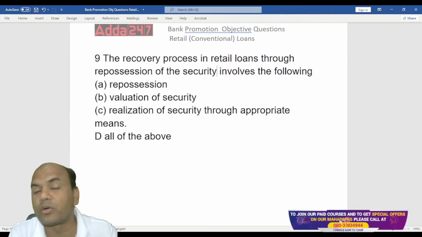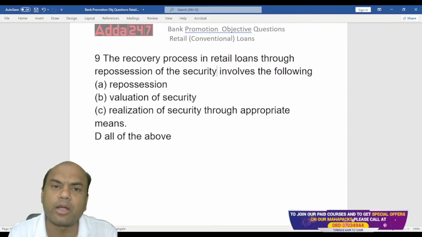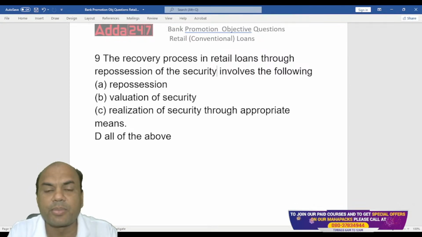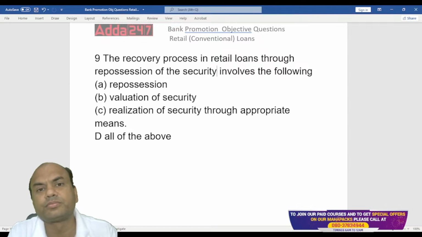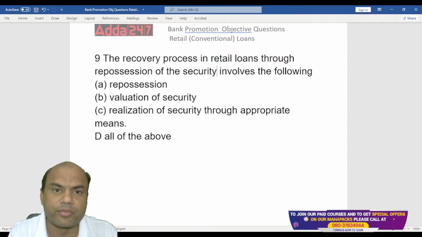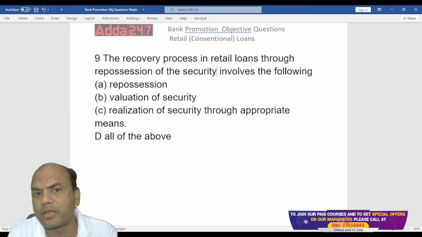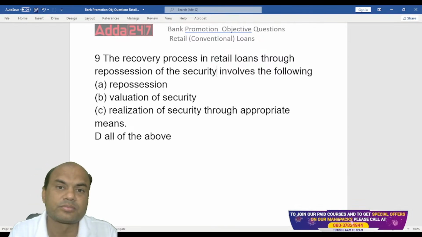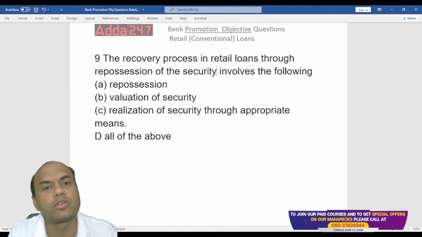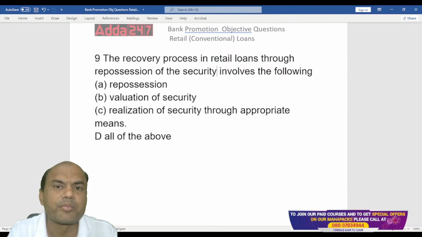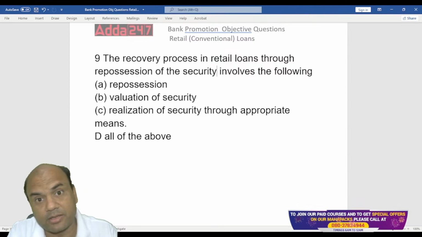Okay. Now, can you tell me what the bank can do under the SARFAESI Act? If the bank takes the property, what can it do with that property? Can it only sell, or can it give it on rent also? Suppose I am the bank, I have taken somebody's home, and now this home is lying with me. Can I give it on rent as a bank?